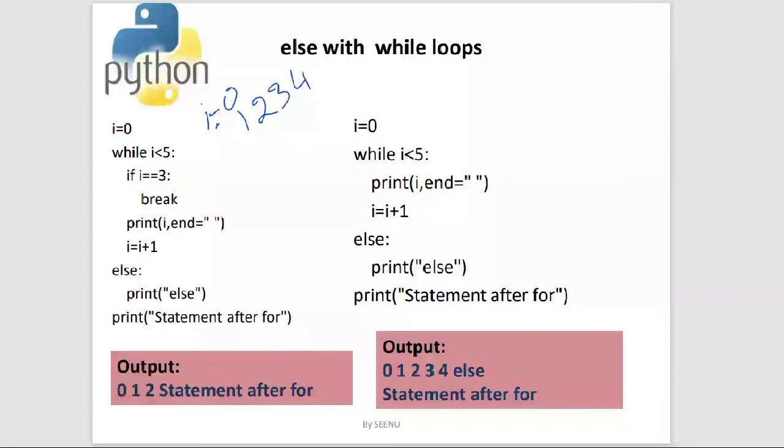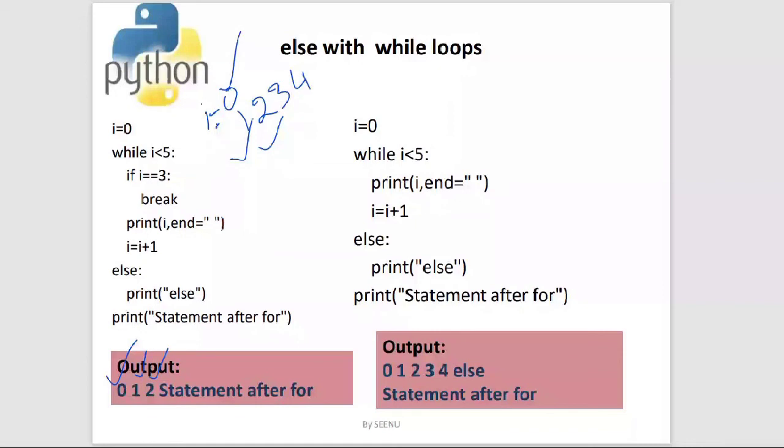So for 0, it is printing happily because the condition i is equal to 3 is not satisfied. 1 is printed on the screen because 1 is not equal to 3. 2 is also printed because 2 is not equal to 3. But when i increments and becomes 3, and the while condition is satisfied, it enters the loop. There is a condition here which says 3 is equal to 3. Because 3 is equal to 3, the break executes. What will this break do? This break will bring the control out of the while to the immediate next statement after the while.